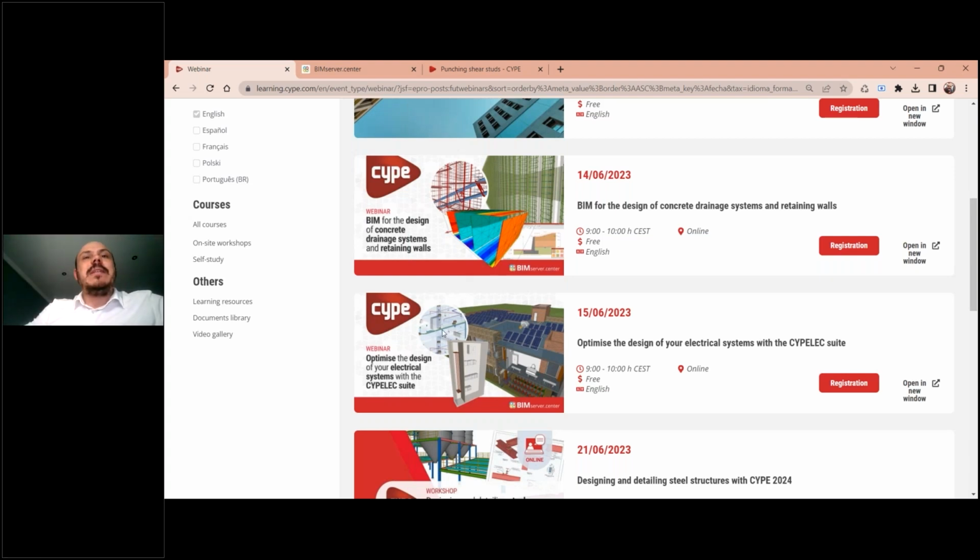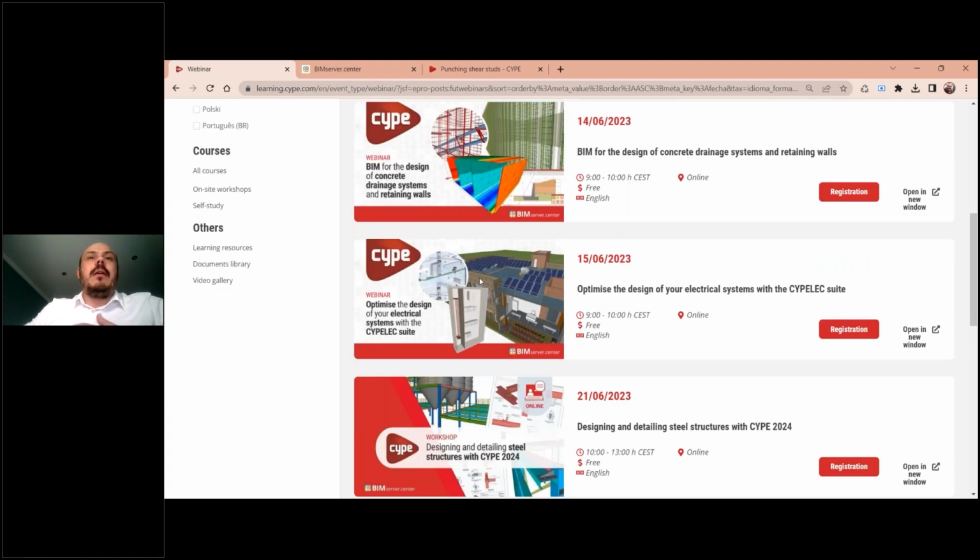Then we'll have one specific to CYPELEC, which means electrical systems. We will also see a little bit today, but in this seminar on the 15th of June, it's going to be more complete.